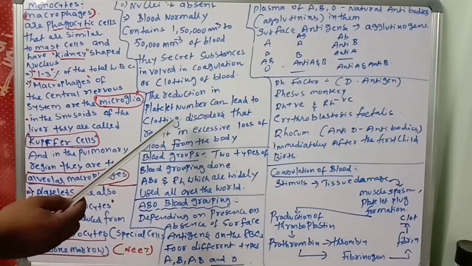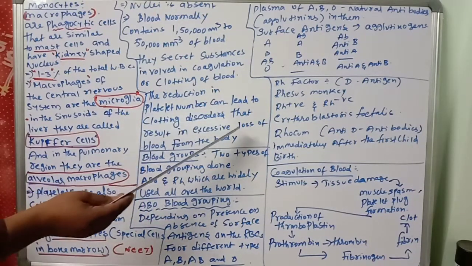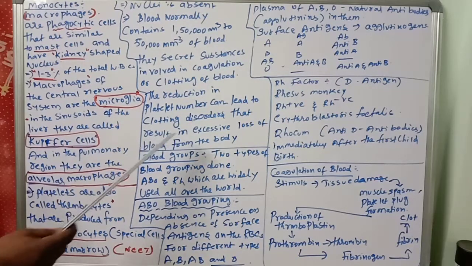Low platelet numbers can lead to clotting disorders that result in excessive loss. When you have an injury and there is no chance of the blood clotting, what will happen? You will lose blood. What do you call it? Excess loss of blood from the body.